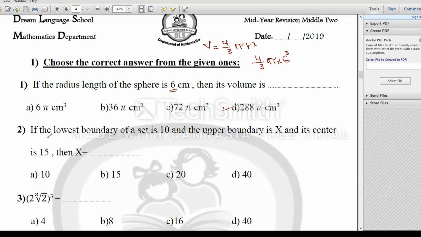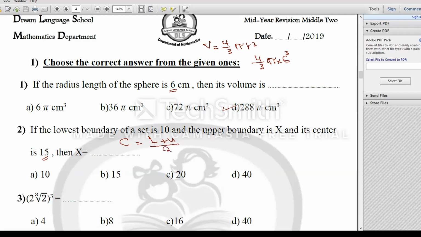We are in number 2. If the lowest boundary of the set is 10 and the upper boundary is x, and its center is 15. Remember with me the rule here: center of the set equals lowest boundary plus upper value over 2.